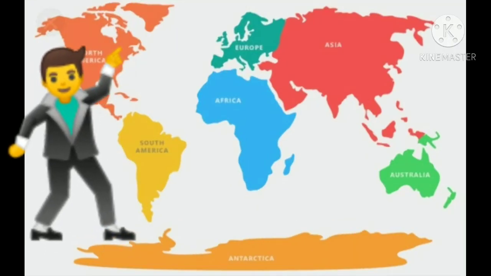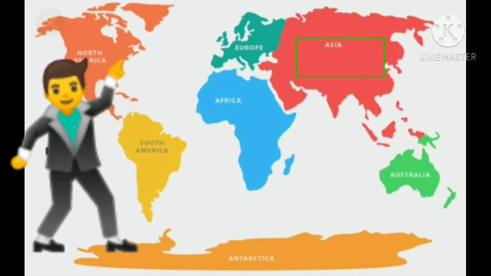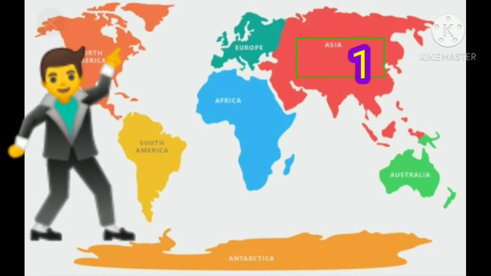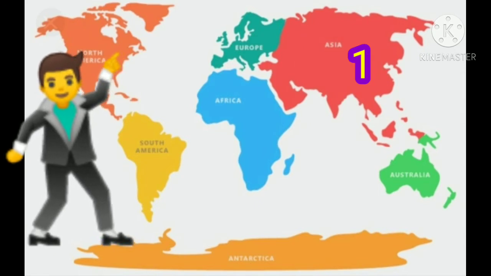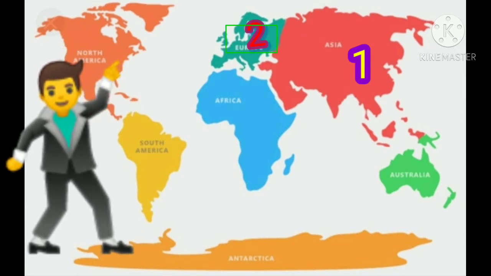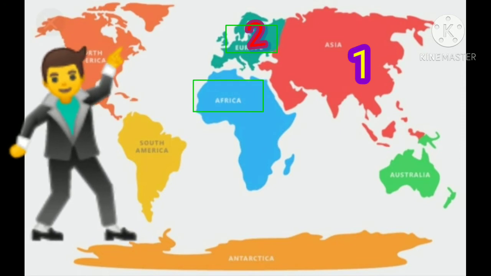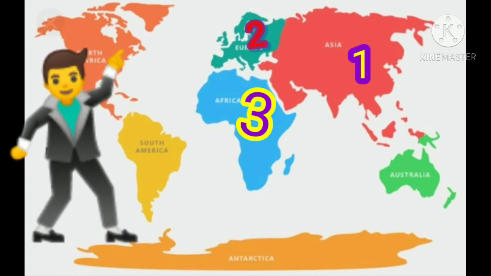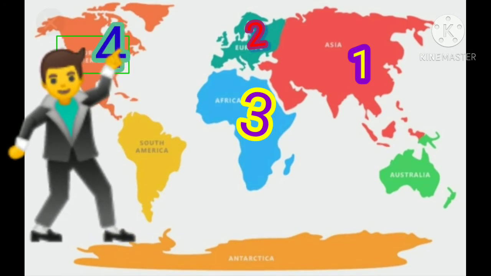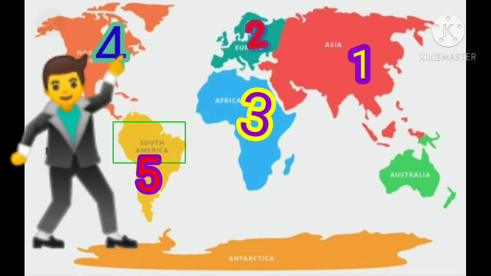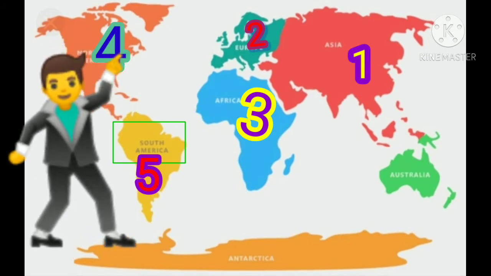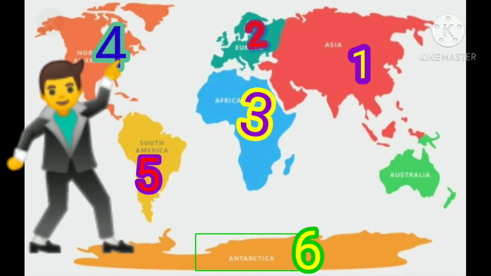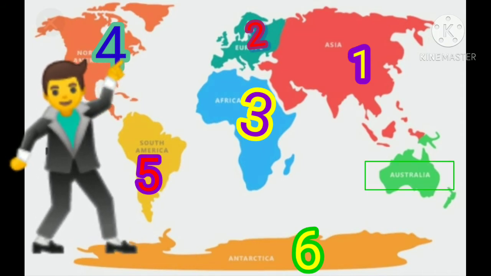Now look there. It is the world map. There are 7 continents. First one is Asia. Second one is Europe. Third is Africa. Fourth is North America. Fifth one is South America. Sixth one is Antarctica, and seventh one is Australia.